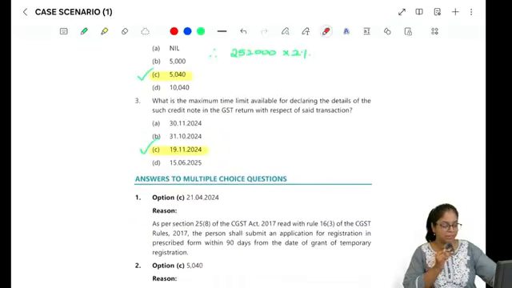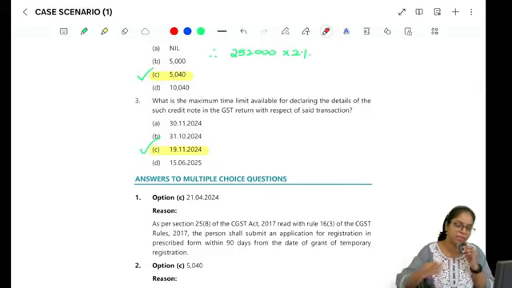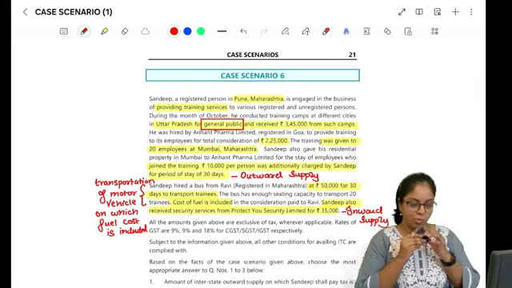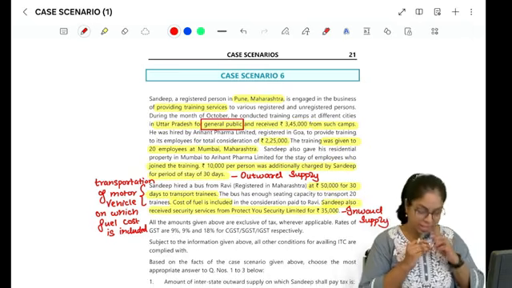Right? So that completes it. Let's move on to the next particular MCQ, which is case scenario 6. Let's move on to our case study number 6, right?